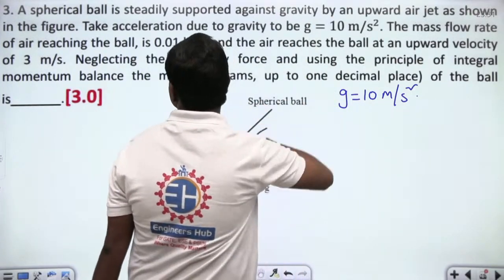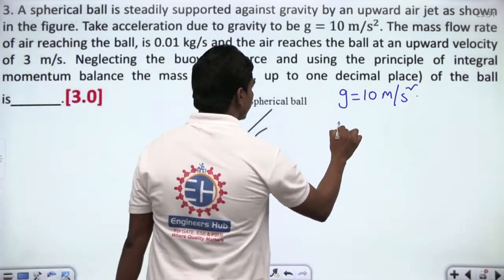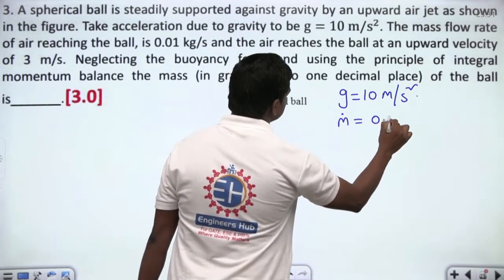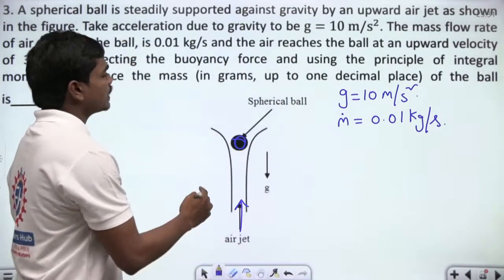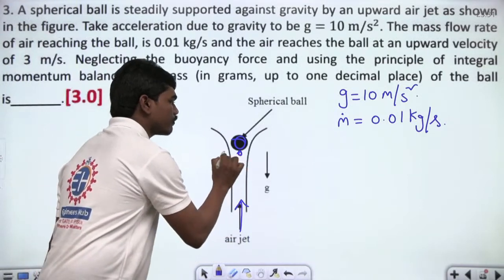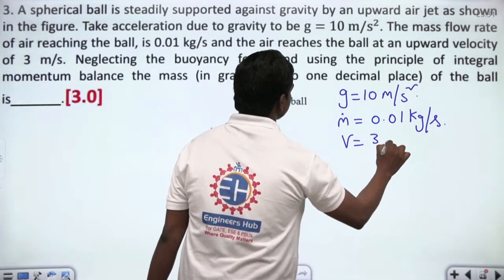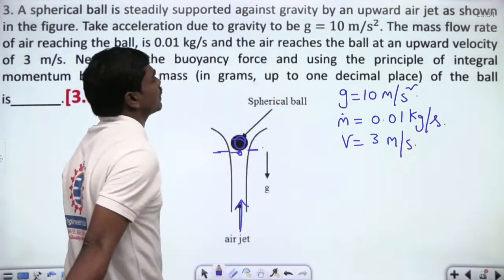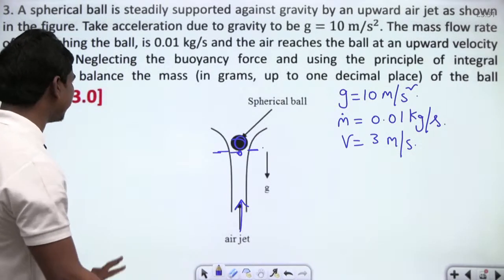The mass flow rate of air reaching the ball is 0.01 kg per second. So the mass flow rate of air, m dot, is equal to 0.01 kg per second. This is also fine. The air reaches the ball at an upward velocity of 3 meters per second, so the velocity at this point of contact is 3 meters per second. Let us write v is equal to 3 meters per second. Now, neglecting the buoyancy forces and using the principle of integral momentum balance.